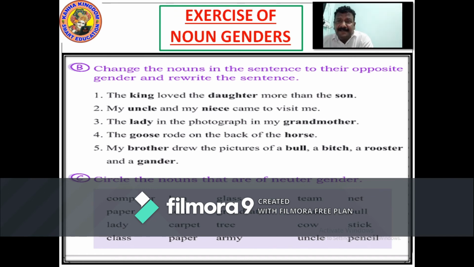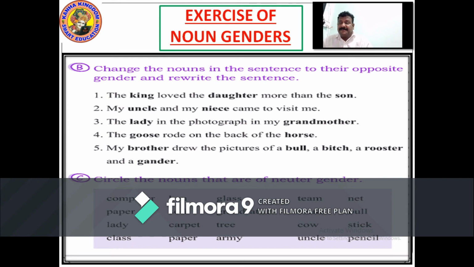So now let's see. Change the noun in the sentence to their opposite gender and rewrite the sentence. First one, the king loved the daughter more than the son. The queen loved the son more than the daughter. Son becomes daughter, daughter becomes son, because we have to write opposite. My uncle and my niece came to visit me. My aunt and my nephew came to visit me. Niece becomes nephew, uncle becomes aunt.